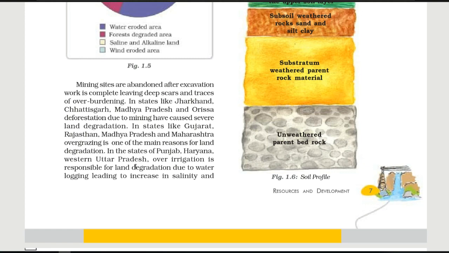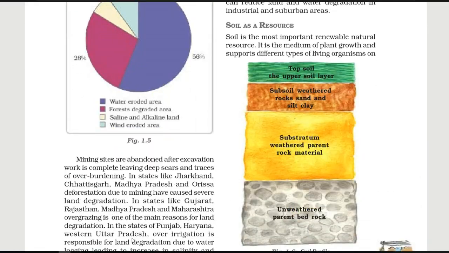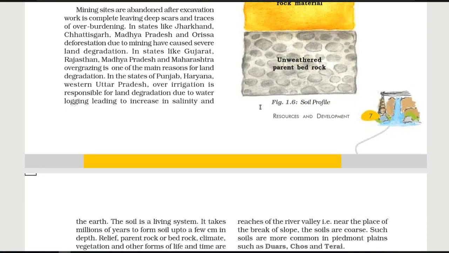In the states of Punjab, Haryana and Western Uttar Pradesh, over-irrigation is responsible for land degradation due to waterlogging, leading to an increase in salinity and alkalinity in the soil. So here, what is the reason in Punjab, Haryana and Western Uttar Pradesh?